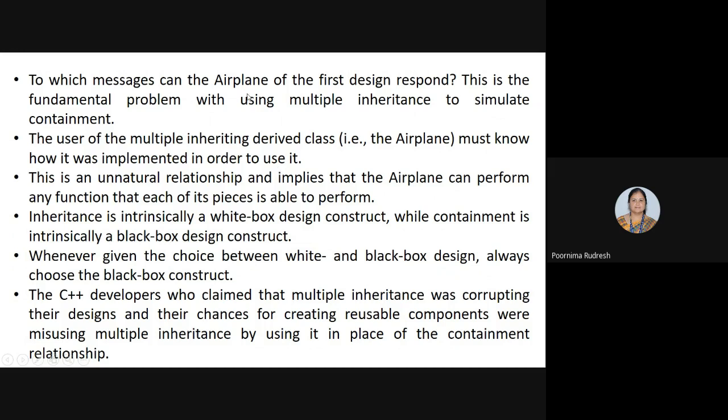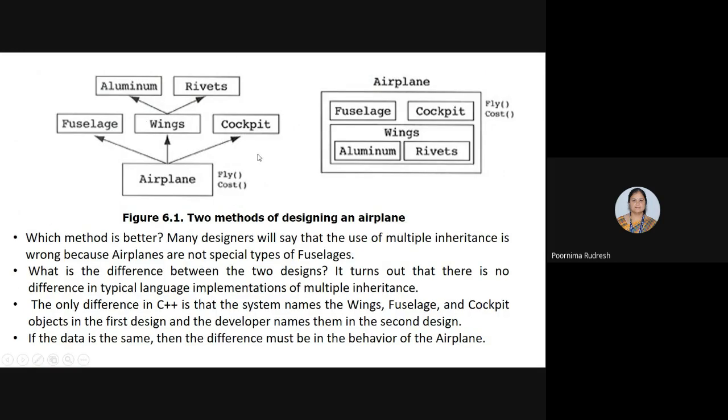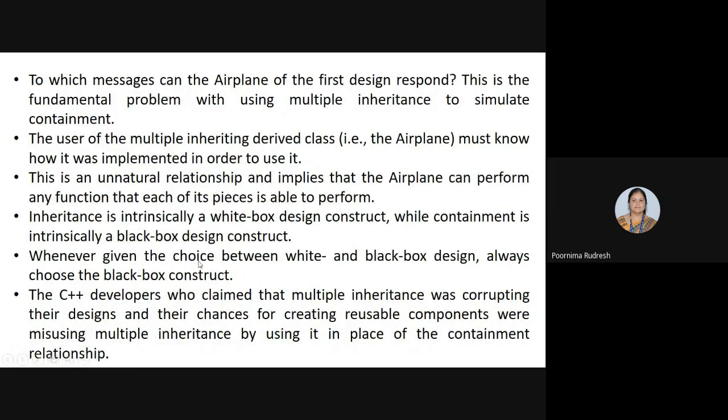So the airplane implementation must be known to the user. This is an unnatural relationship and implies that airplane can perform any action that each of its pieces, that is fuselage, wings or cockpit, is able to perform.